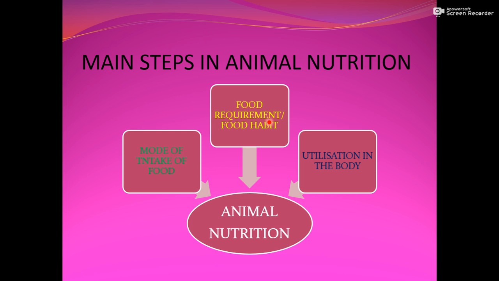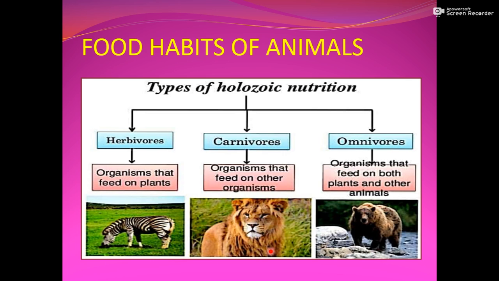Secondly, food requirement and food habits. Means what are our food requirements? Are we taking food which is only plant based, and are we taking animals as our food? The third one, utilization in the body: how that food is utilized in our body. So these are the three main steps of animal nutrition.